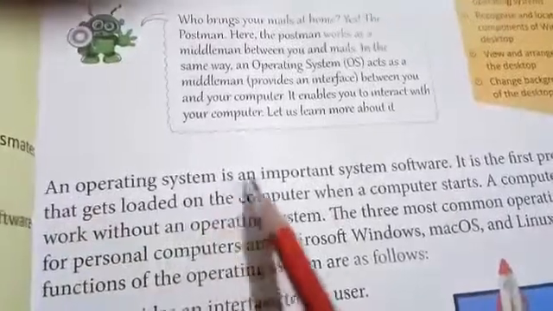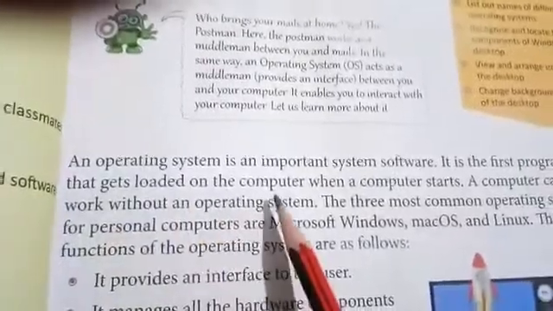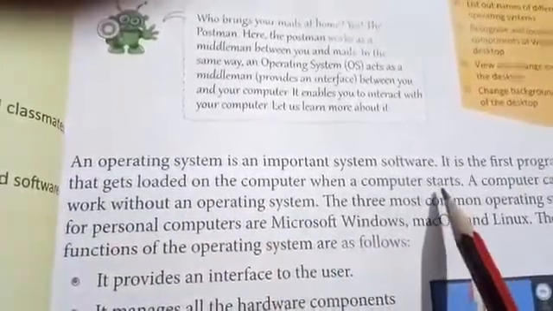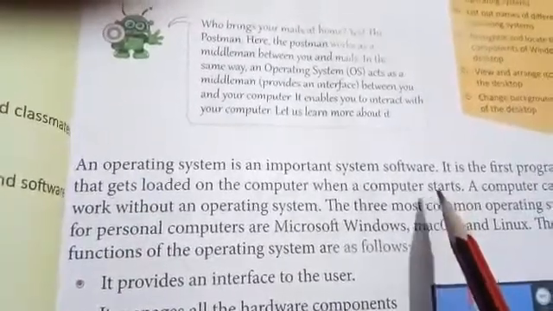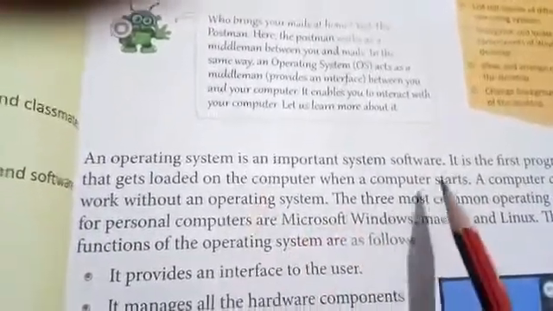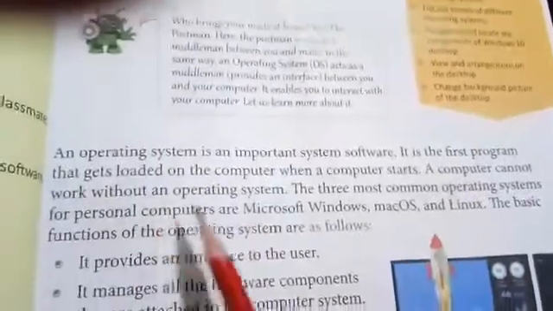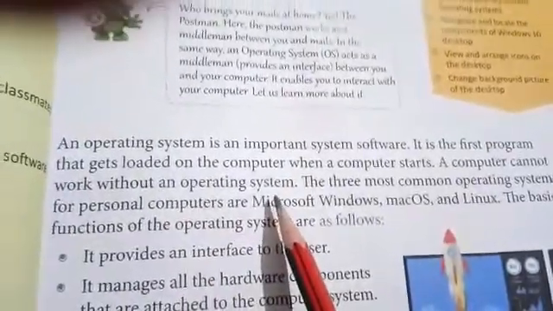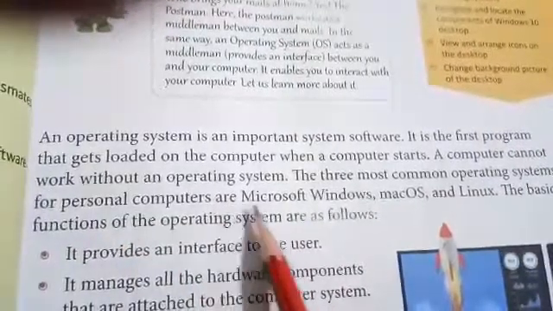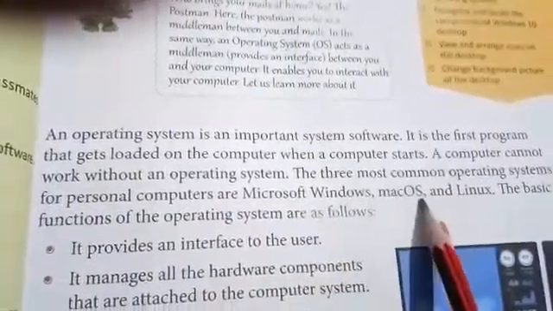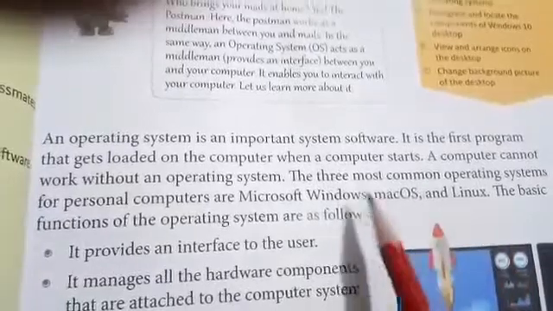An operating system is an important system software. It is the first program that gets loaded on the computer when a computer starts. So when we are starting our computer, the first program which is loading into our computer's memory is the operating system. A computer cannot work without an operating system. The three most common operating systems for personal computers are Microsoft Windows, Mac OS and Linux.